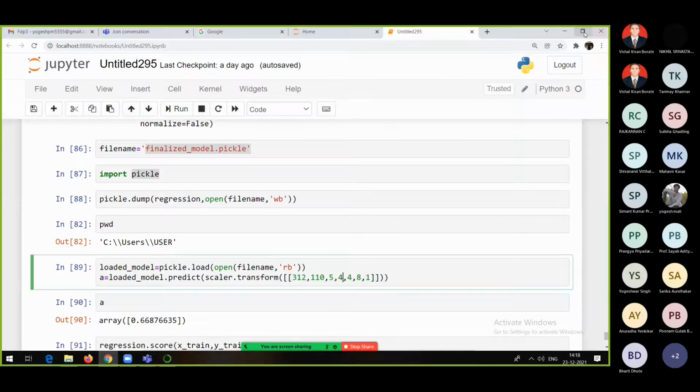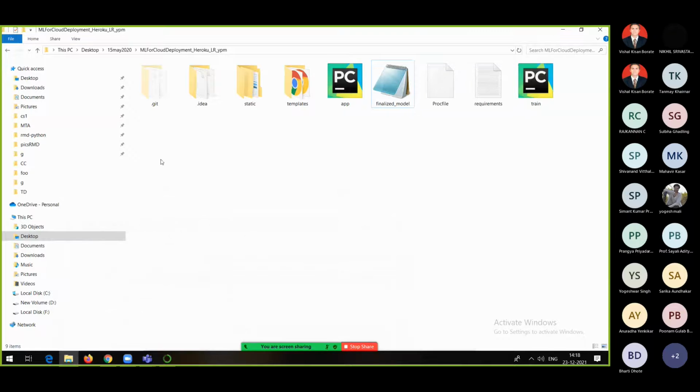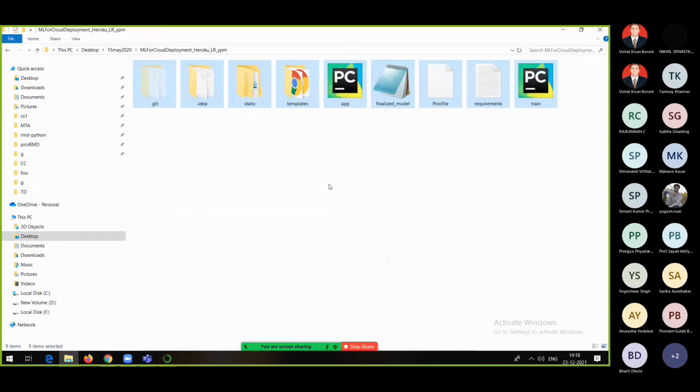That's why we want an end-to-end application which one can deploy. The deployed application I already showed you yesterday. Yesterday I shared the link in the chat box and many people replied, right? They were able to use that. So see everyone, once you have extracted the file which I have shared with you, you will find this finalize_model.pickle file. This is the file which we created yesterday.